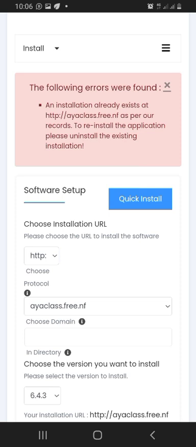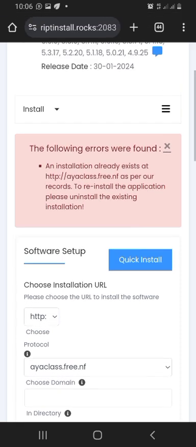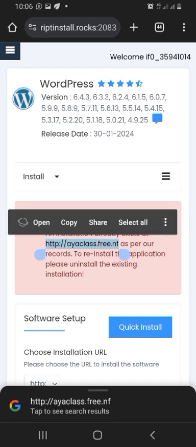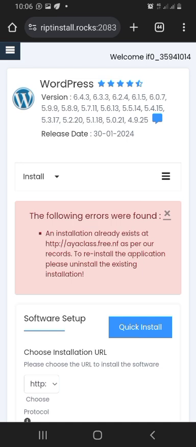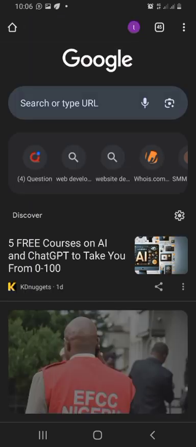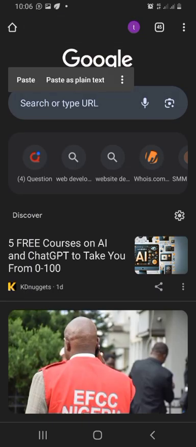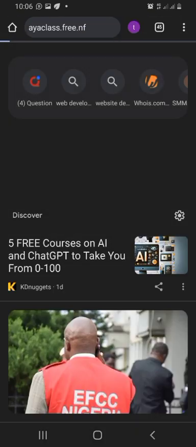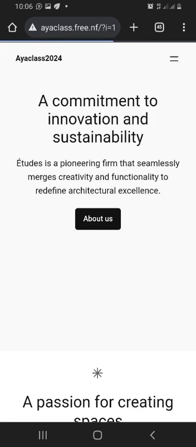What is now remaining for us is some customization and a whole lot of other things. But now our website is already online for people to view. So I'm going to select it and copy it. I've done my copy. I will create another tab on my phone, paste that name in this place, and then search for it again.